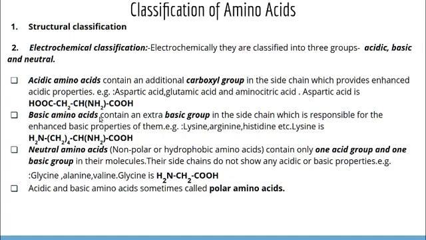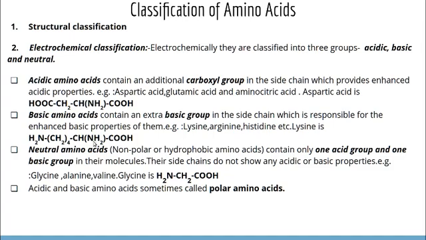The next classification is basic amino acids. As the name itself indicates, they contain an extra basic group in the side chain which is responsible for their enhanced basic properties. Examples: lysine, arginine, histidine. So here you can see the structure of lysine, NH2, (CH2) 4 times, CH, NH2, COOH. In this case there will be one additional basic functional group. That's why its name is basic amino acid.